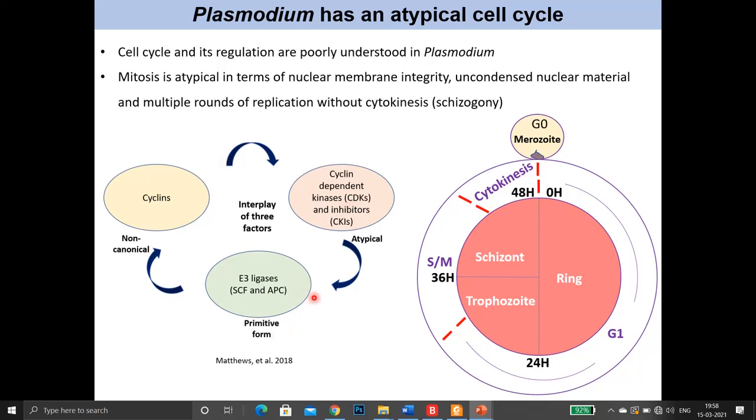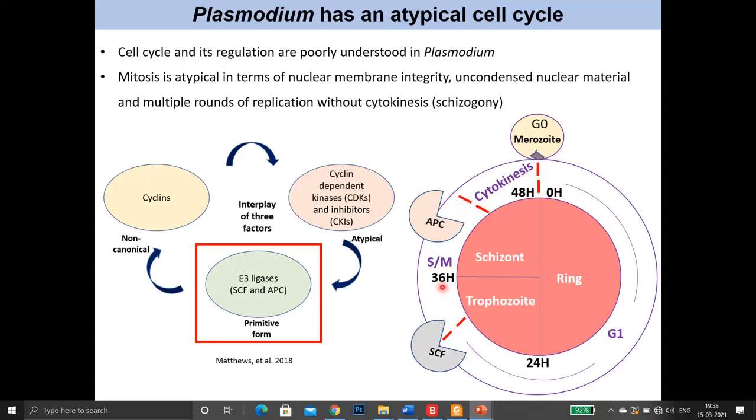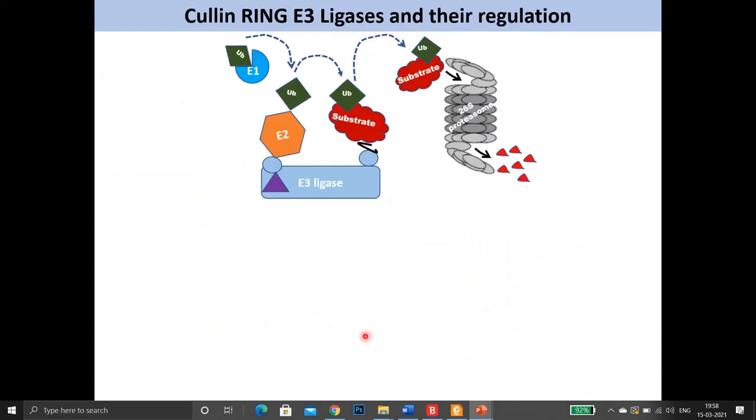studies. Now, if we want to study the cell cycle in Plasmodium, one can probe into E3 ligases, which are regulators of the cell cycle. The cell cycle related E3 ligases are APC, the anaphase promoting complex, which mediates metaphase to anaphase transition, and SCF, which mediates G1 to S phase transition. Then the question comes, what are these E3 ligases? These E3 ligases are an important factor of the ubiquitination reaction. They provide substrate specificity.